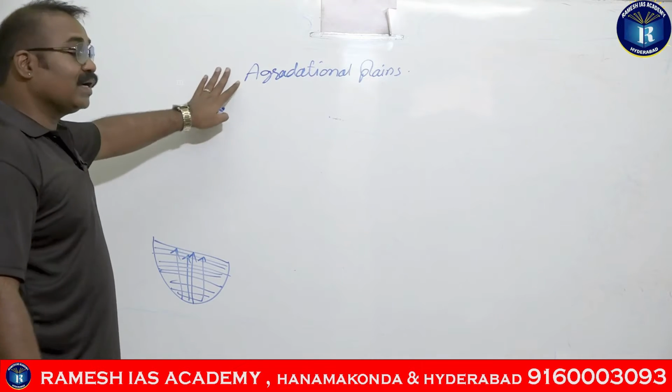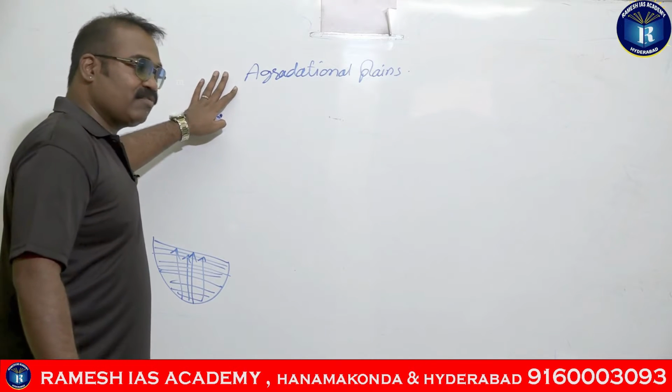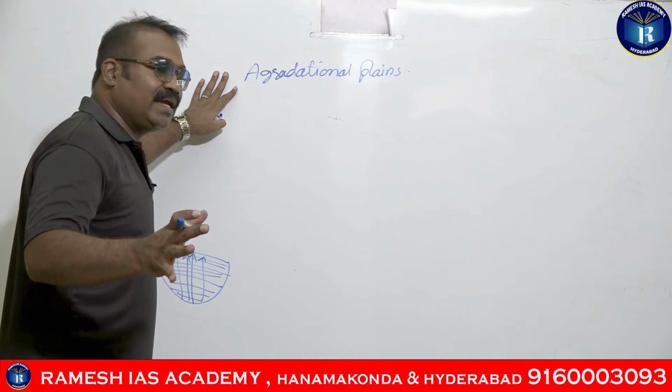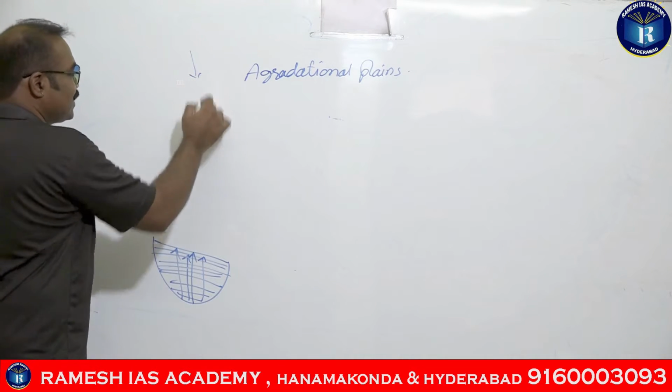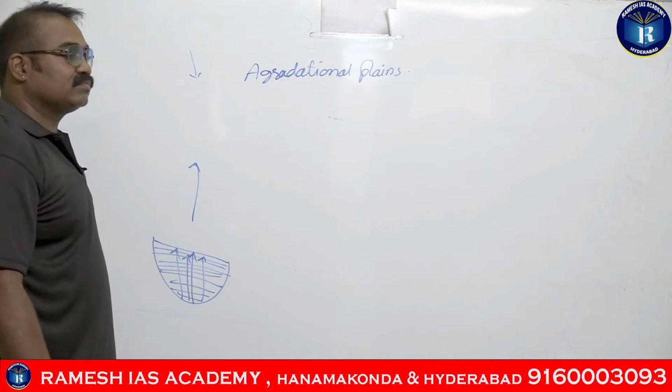Okay, so the Great Plains are said to be aggradational plains formed by the depositions brought by the rivers both from the Himalayas and the peninsula.